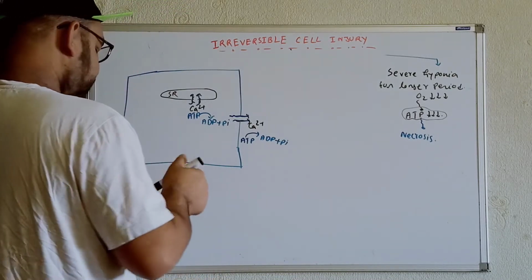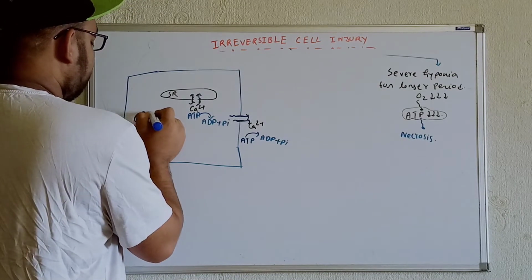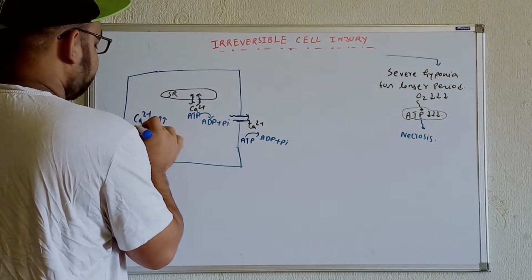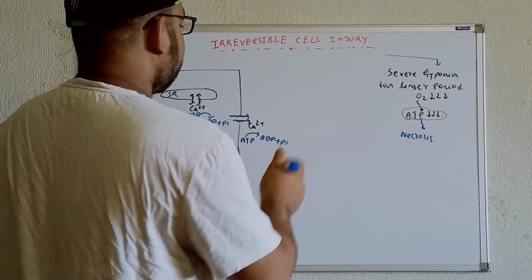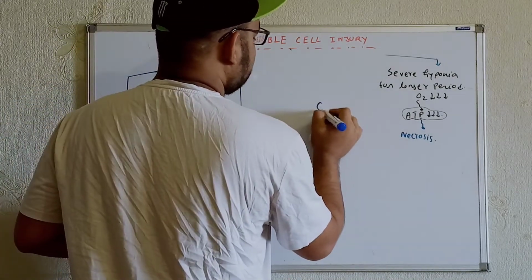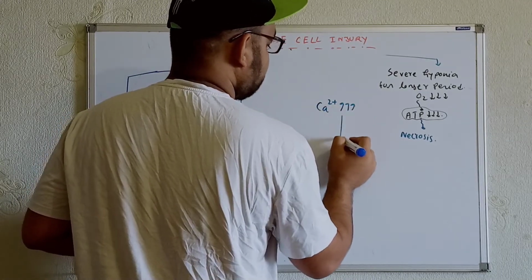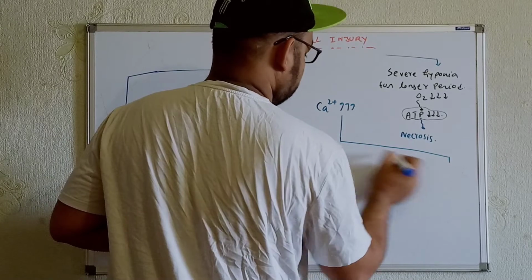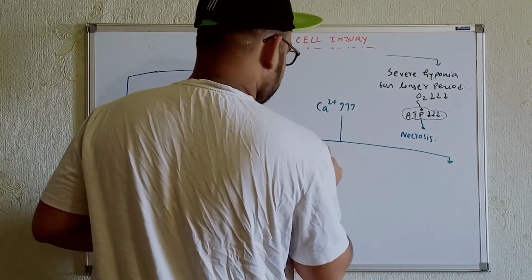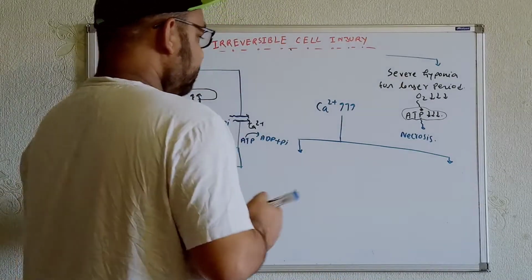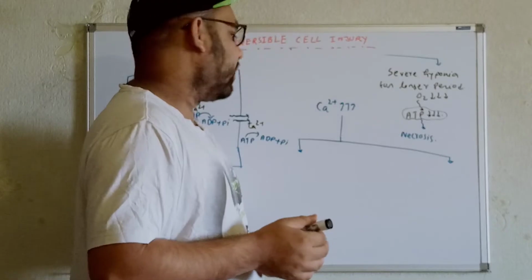Okay, so we can say that the calcium level will be higher where? Within the cell. Intracellular calcium level will be high. Now, whenever the calcium level is high, what problem can we face in terms of the cell? Now see one thing, the calcium is having what? They are having affinity for the mitochondria.